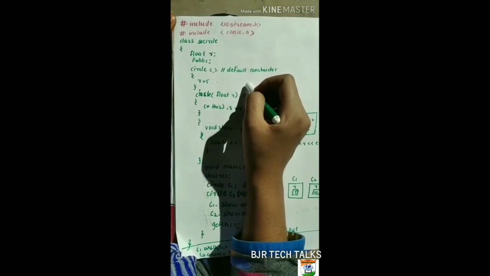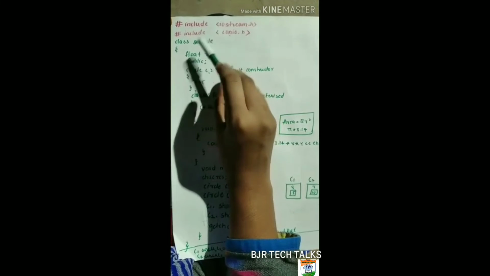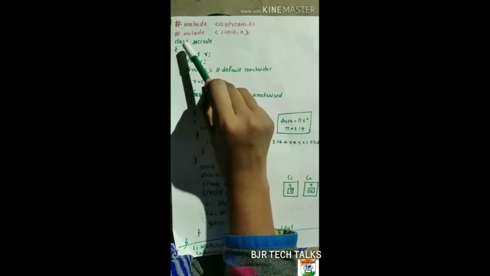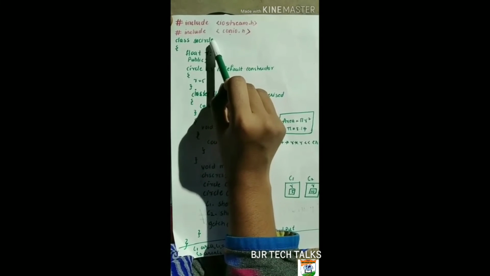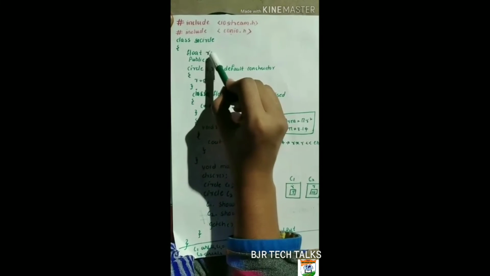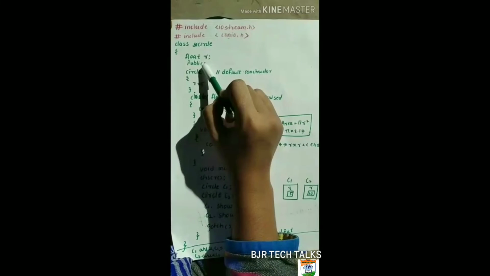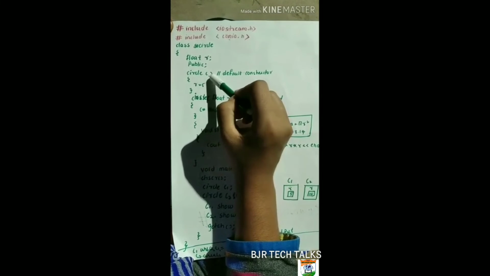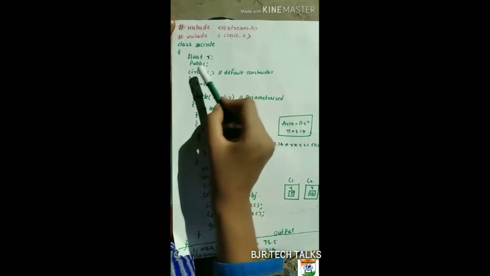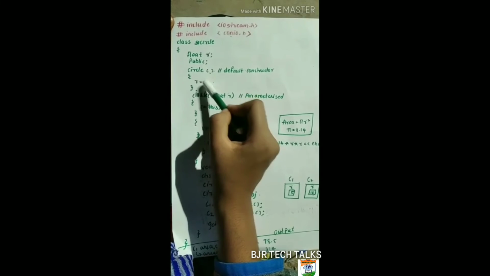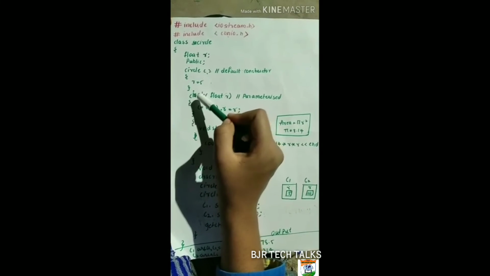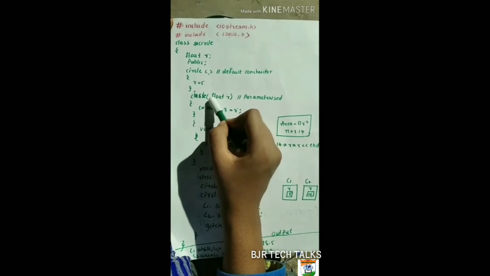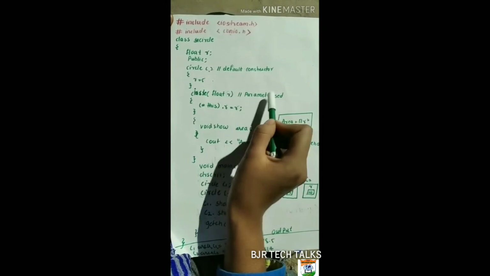This is the example for constructor overloading. We have the header files include iostream.h and include conio.h, and we are creating a class with the name circle. The circle has a property, radius, so float r is the radius, and public is a keyword. We are creating a constructor with the same class name circle, and here we have no parameters, so it is a default constructor, and we give the value r is equal to 5. We are creating another constructor with the same class name circle, and here we have the parameter float r, so it is a parameterized constructor.